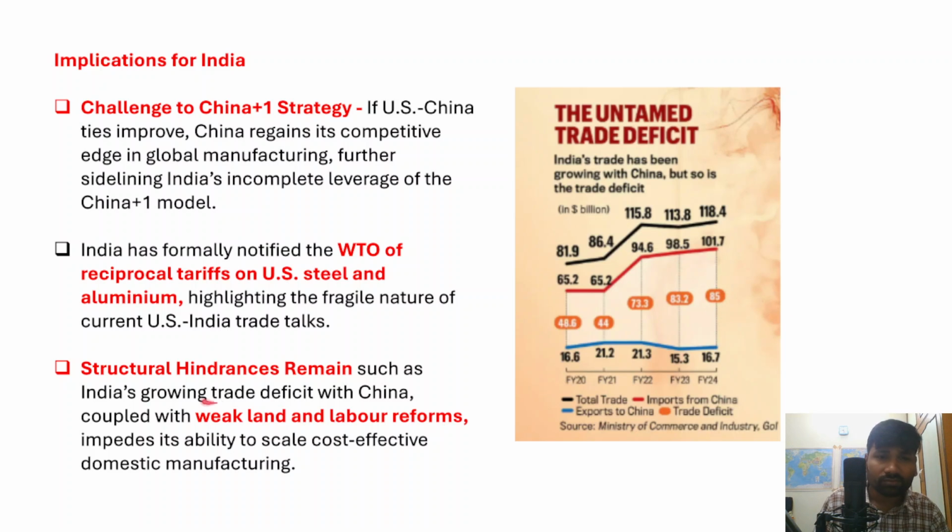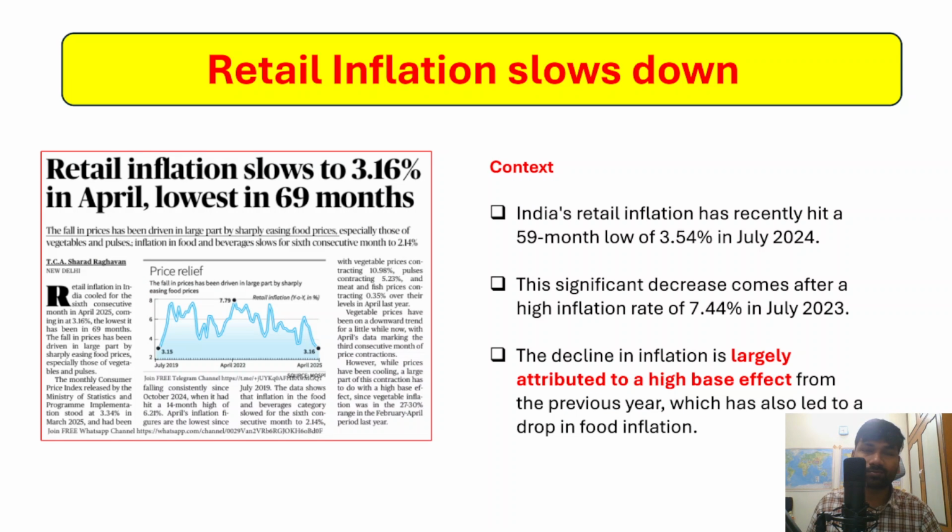So therefore, there are certain structural issues which are existing. One is a huge trade deficit with China, coupled with weak land and labor reforms in India. So overall, it will impact the ability to scale cost-effective domestic manufacturing and also attract foreign investors into India. So these are the key implications of the temporary trade agreement that has been signed between US and China. And the next very important topic is retail inflation has come down.